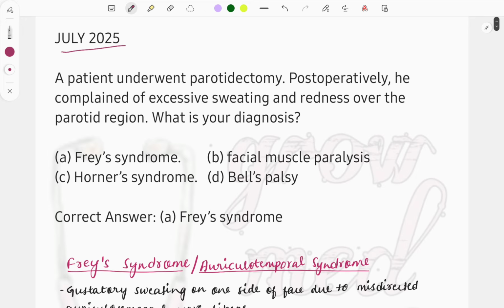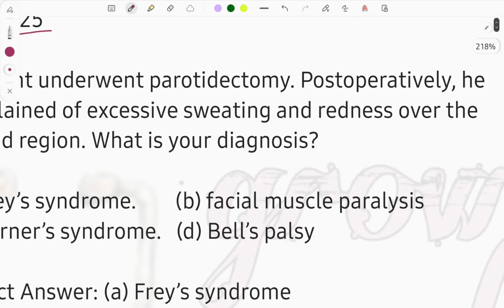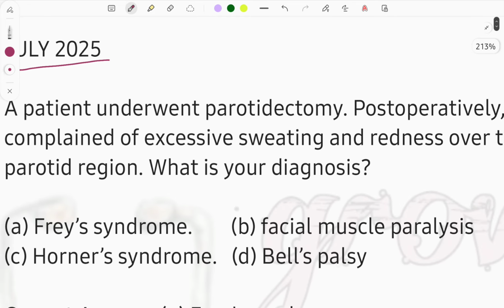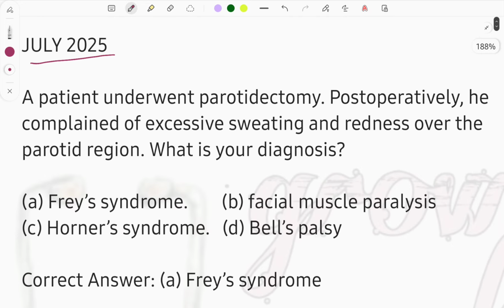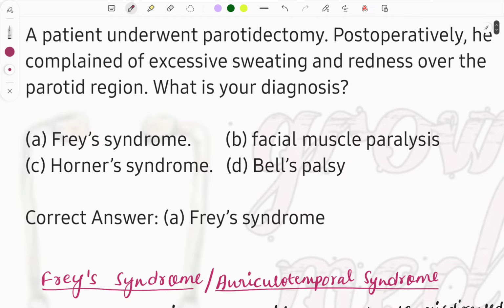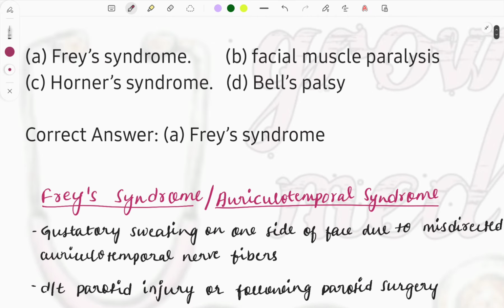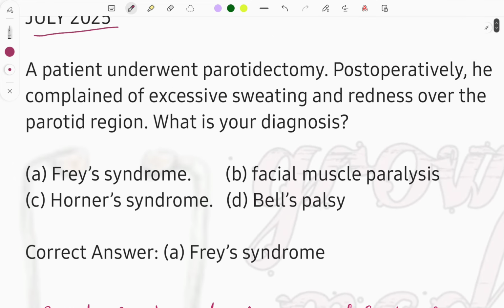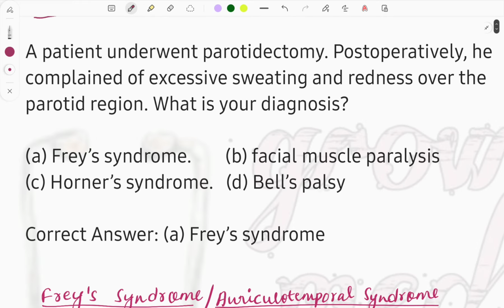Okay, so the first question: a patient underwent parathyroidectomy, and post-operatively, he complained of excessive sweating and redness over the parotid region. What is your diagnosis? Look at the options for this one. The correct option is Frey's syndrome, which is also called auriculotemporal syndrome. Whenever you see these things in the clinical case, parathyroidectomy or the parathyroid region post-operatively, think in terms of Frey's syndrome.